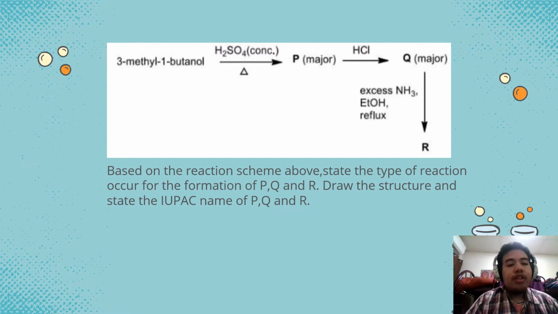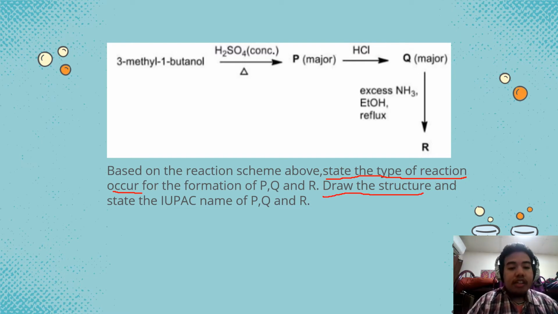So here, we need to do three things. First, state the type of reaction that occurs. Next, draw the structure.